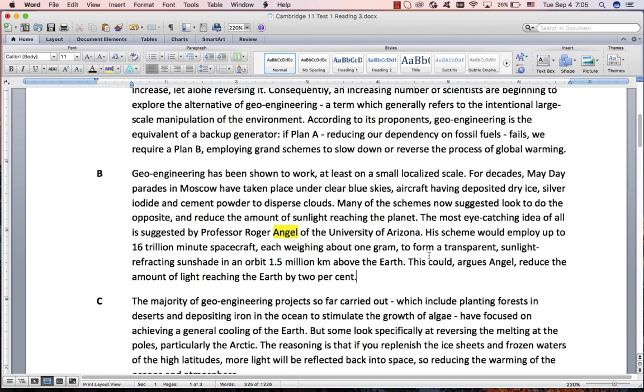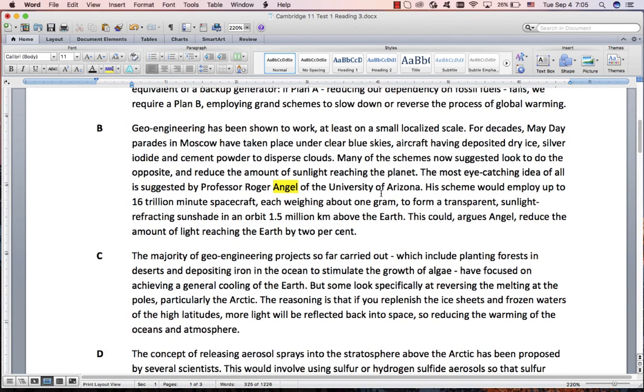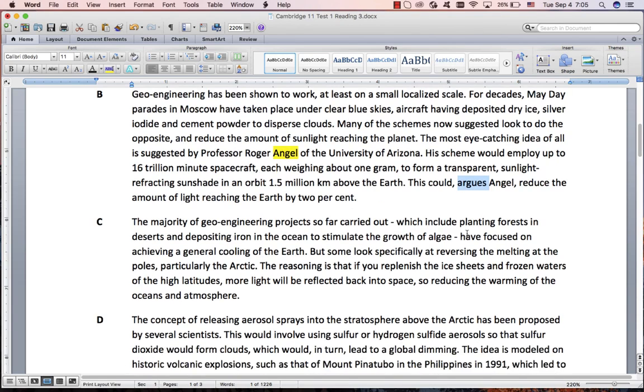So I don't know if you remember, if you've done Cambridge 12, there is a very nice example of this question type in the reading called Risks Agriculture Faces. So do that one as well if you want some practice. You just need to find out what he said. This is not really what he said. It's just talking about his scheme, his idea, and how the idea works. This is the kind of language that you're looking for. He argues, he says, he states, that sort of thing, according to, all of that. So we're going to be looking at that.